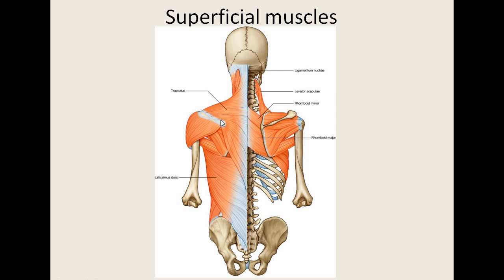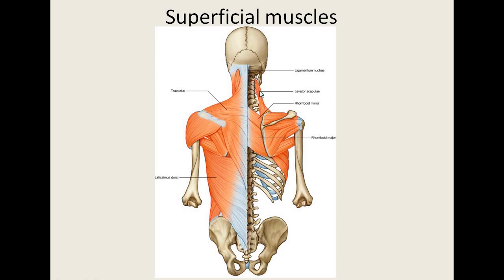It is supplied by the spinal accessory nerve and the ventral rami of C3 and C4. This acts as a sensory nerve supply. As the action, it elevates the shoulder and it also causes shrugging of the shoulder. Next muscle is the latissimus dorsi, present in the lower back region.